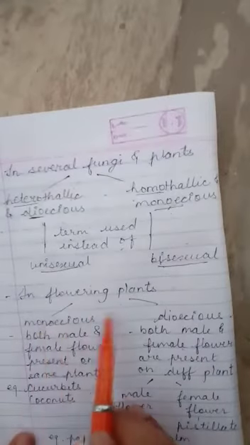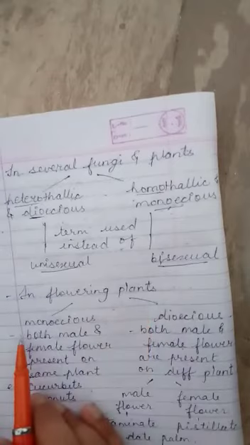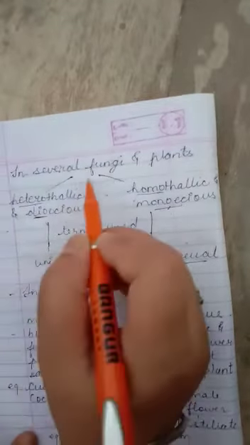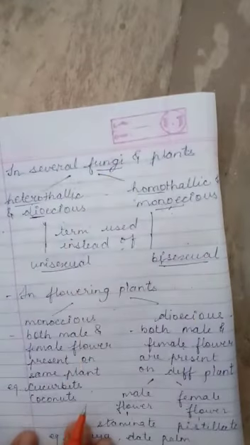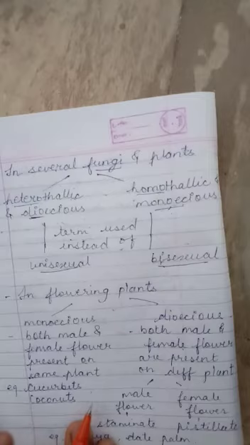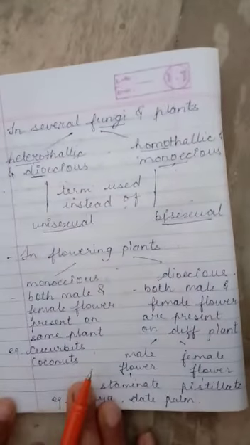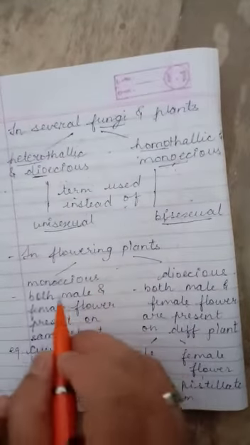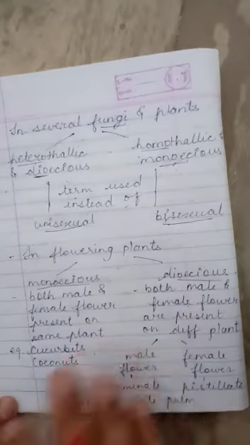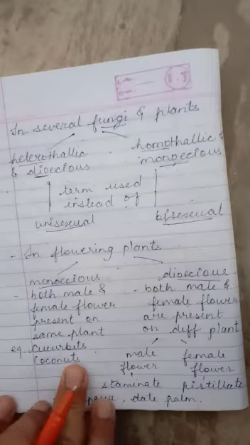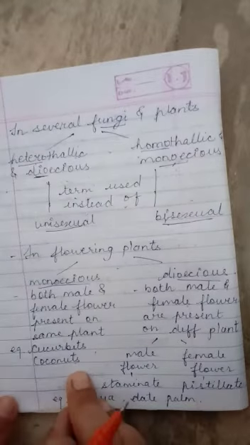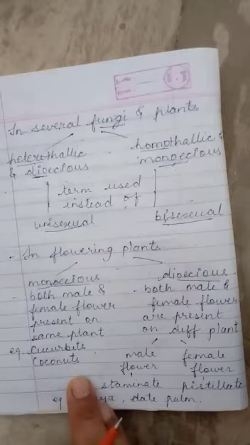Next is in flowering plants. Earlier we discussed that in animals the terms used are unisexual and bisexual. Then we discussed that in fungi the terms used are heterothallic and dioecious, or homothallic and monoecious. And now we are going to discuss flowering plants. In flowering plants the terms used are monoecious and dioecious, right? The terms unisexual and bisexual are also used, but we are generally using those terms for flowers.